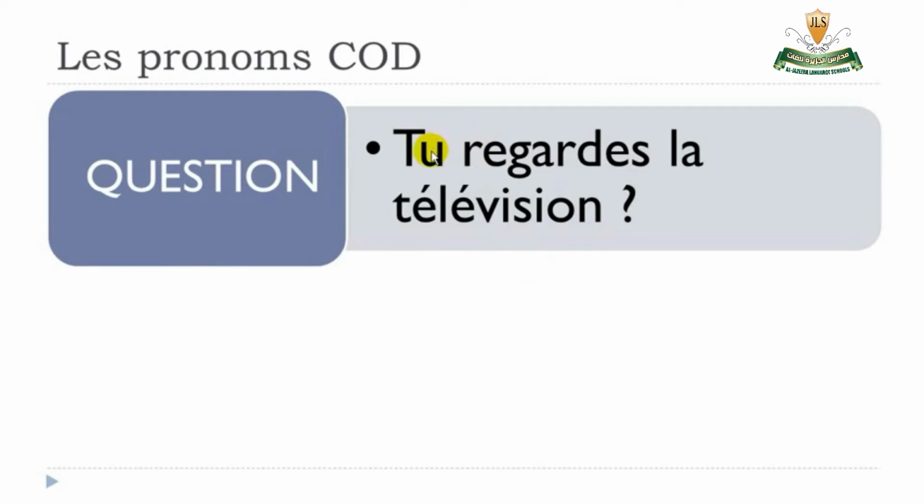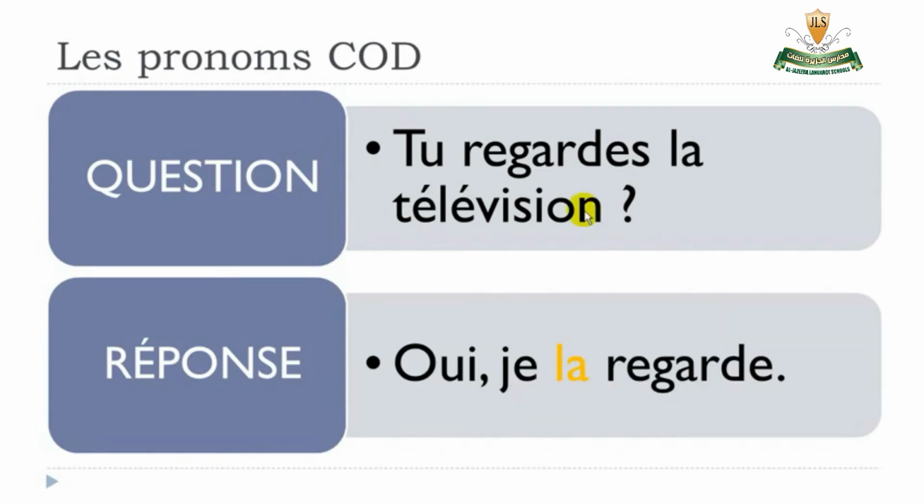So if you get the same question, tu regardes la télévision. All right, so now we've got all the elements. So we know that tu was the subject, regarde the verb, la télévision complément d'objet direct, and that's the thing we want to replace. We don't want to repeat la télévision. So first, what we need to do is to spot the gender of the word. We know that la télévision is feminine, so we've got all the keys necessary.